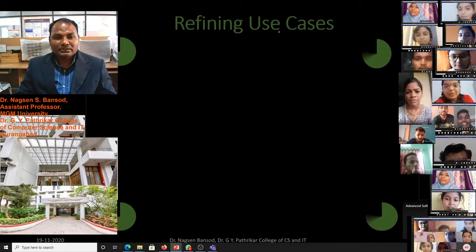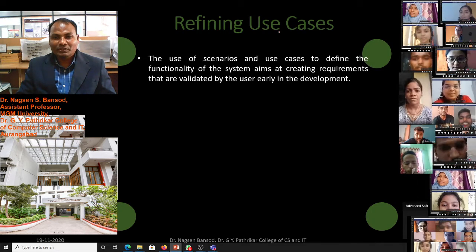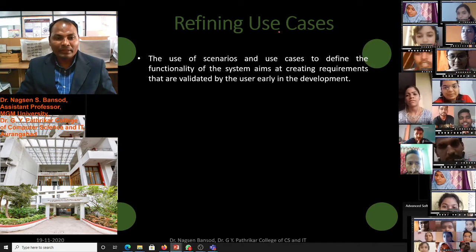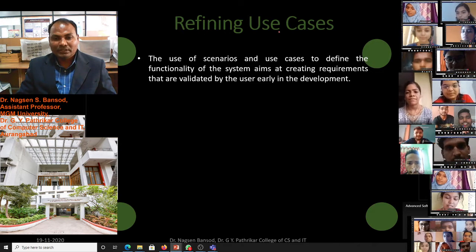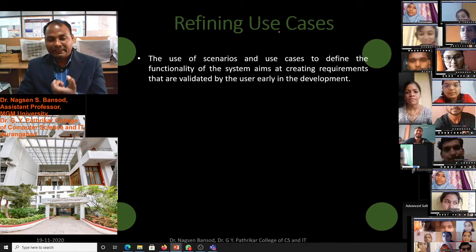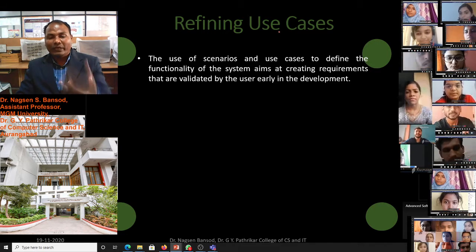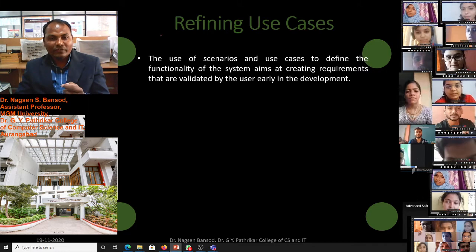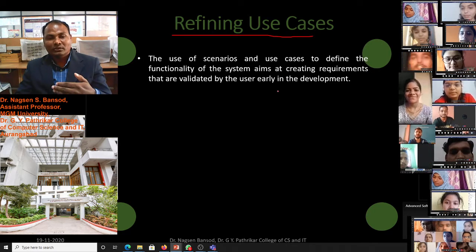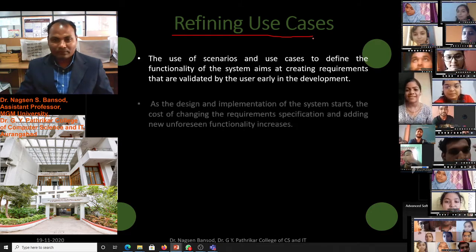Refining use cases, the use of scenarios and use cases to define the functionality of the system, aims at creating requirements that are validated by the user earlier in the development. We have to validate the information we have collected from the user. For validation, we have to refine the use cases, and explain our software use cases again to the client after writing.